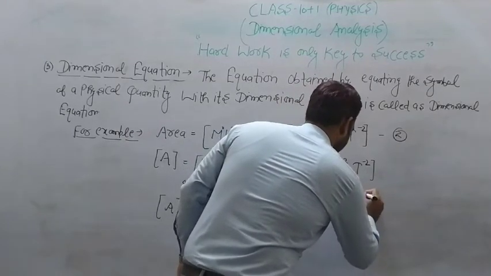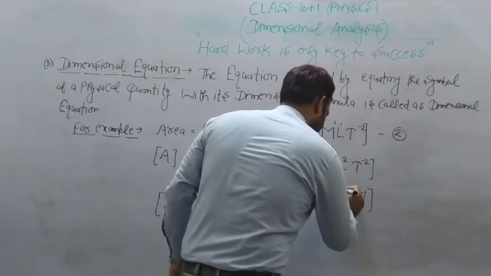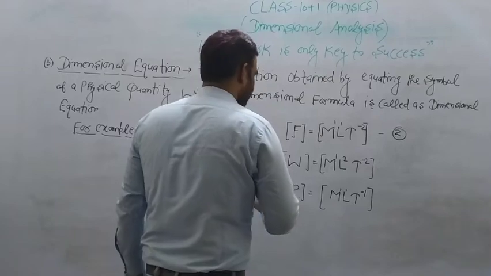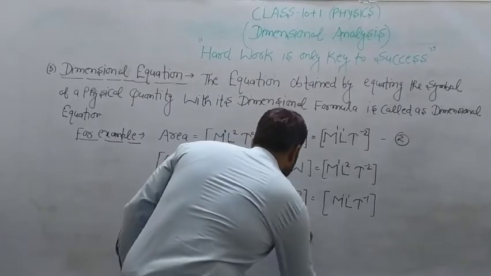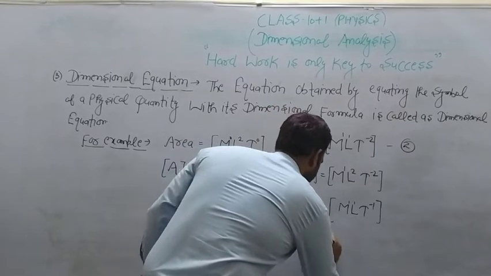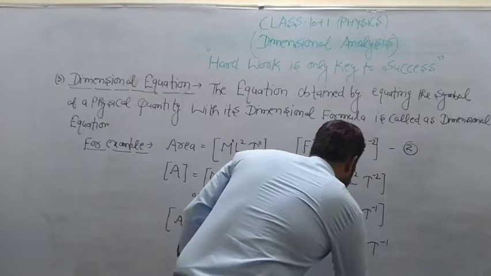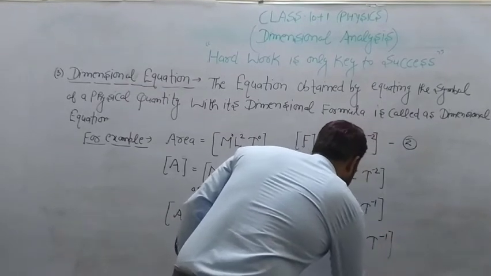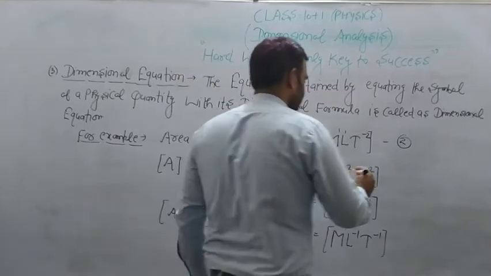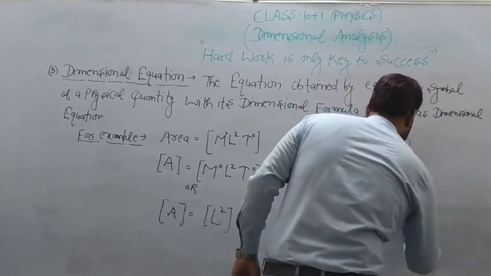M L T minus 1. After that, we take coefficient of viscosity eta, M L minus 1 T minus 1. This is equation number 3, this is equation number 4.